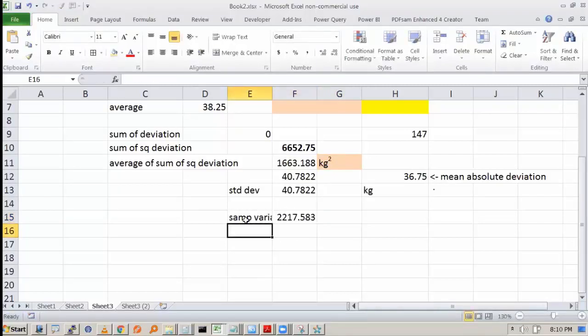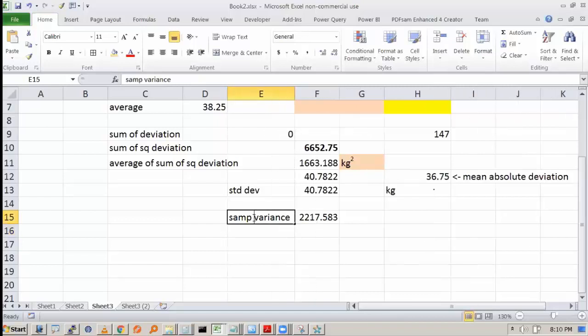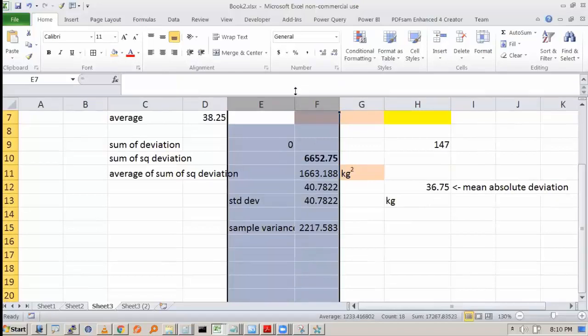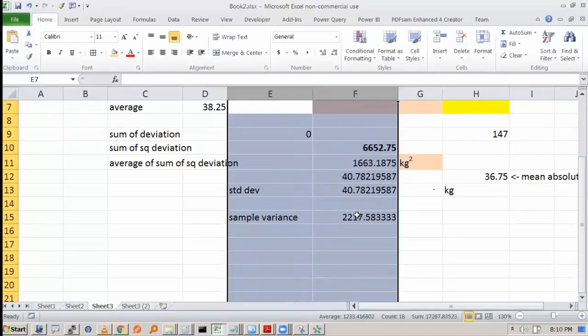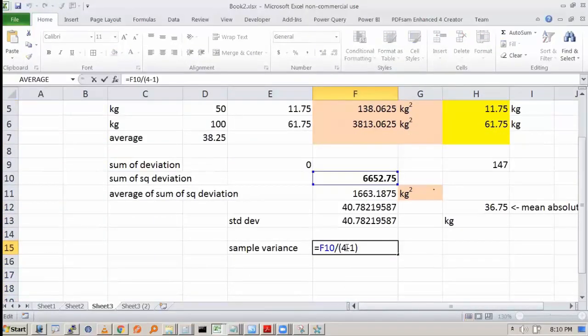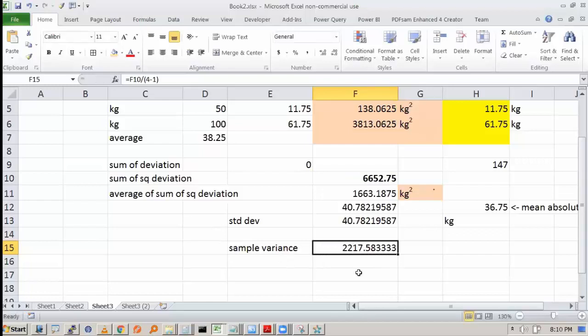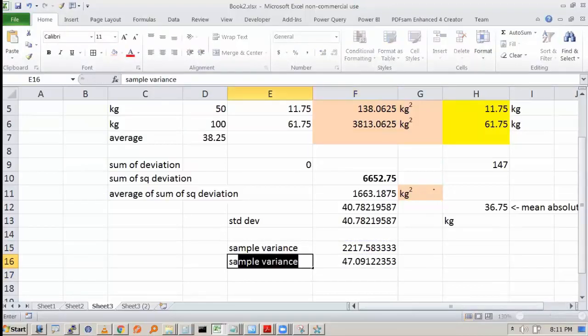So what is sample variance? Sample variance is the sum of square deviation divided by the sample size minus 1. So please note that even if the population is 100, for the sample it will be 100 minus 1. That is how we calculate sample variance. Right? And standard deviation is the same. It will be the root of this. So the root of this will be your sample standard deviation, right? So this is how you will calculate it manually.